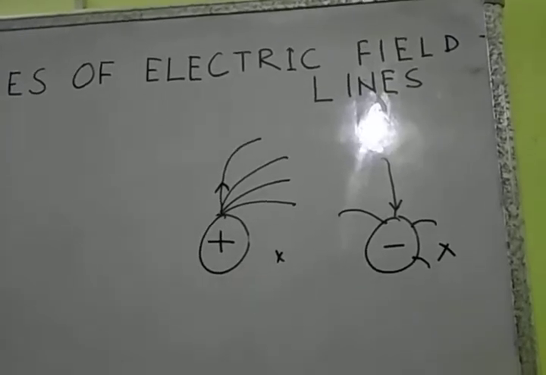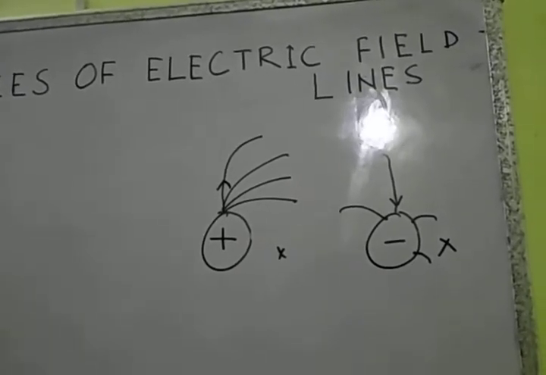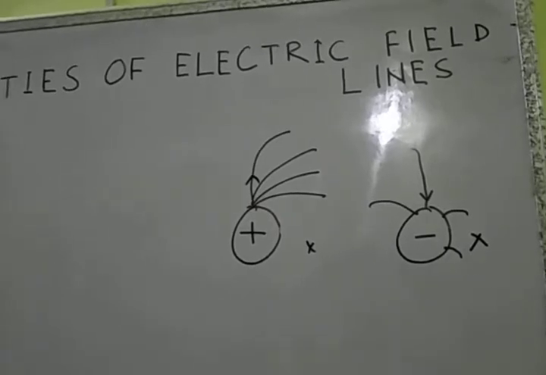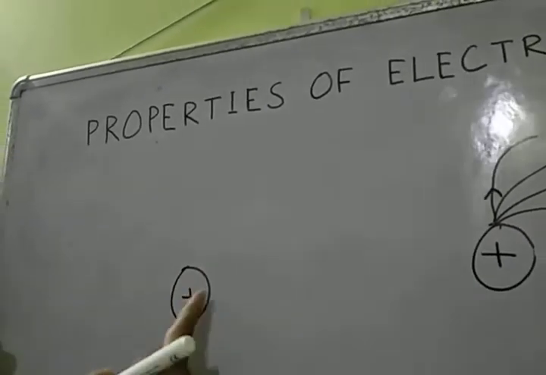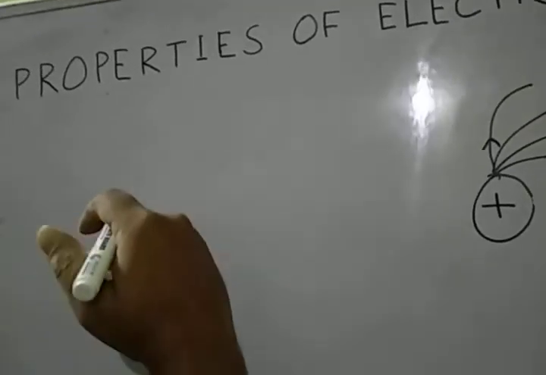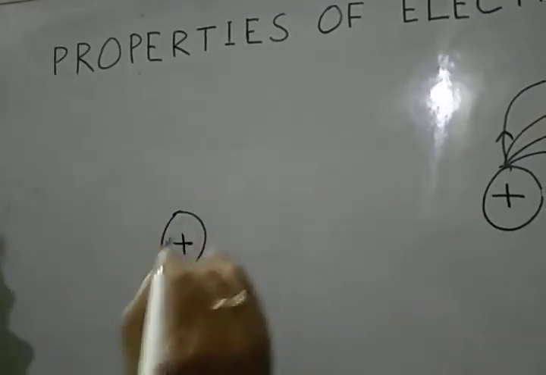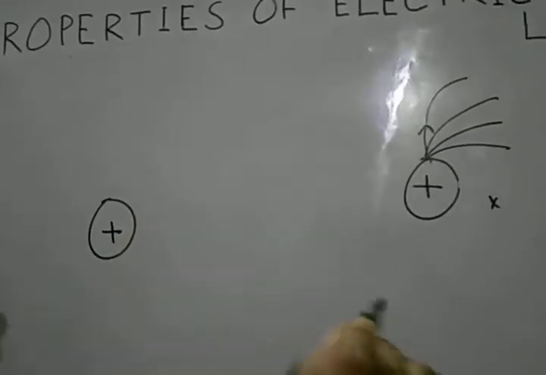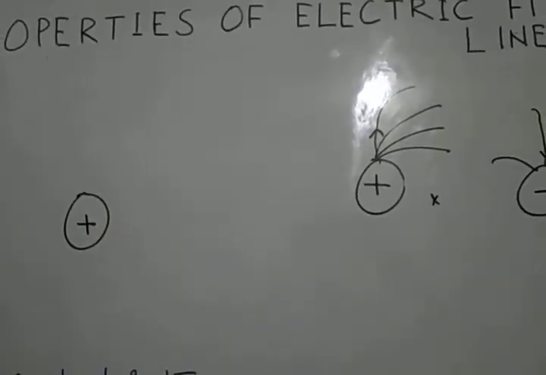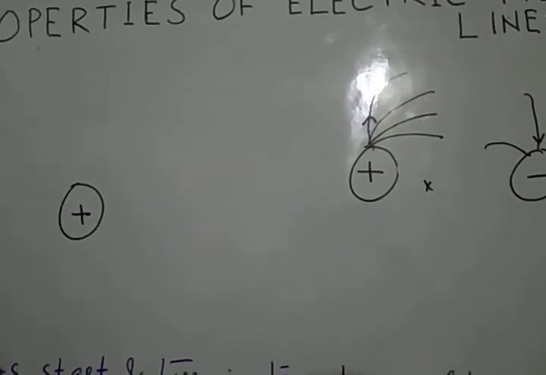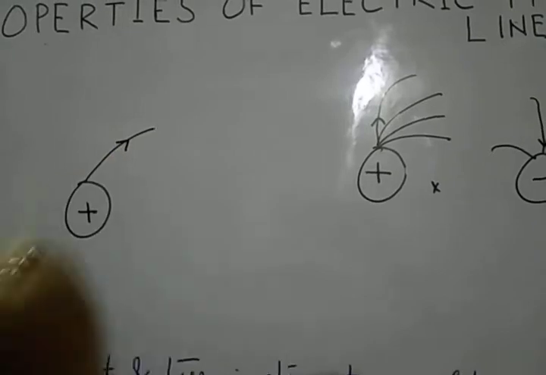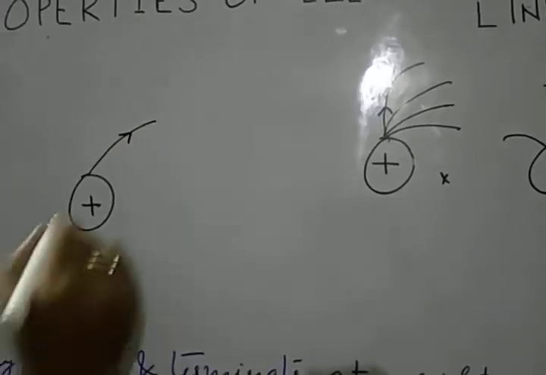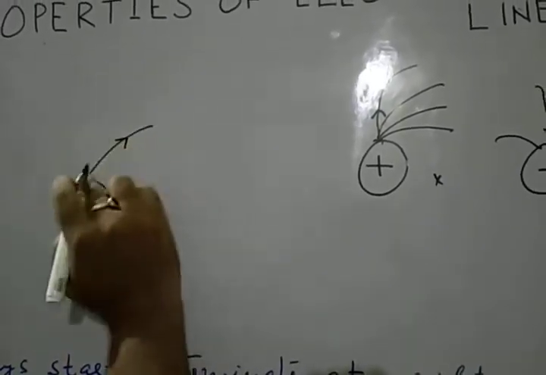We are interested here to study the reasons behind these properties. Say here is a positive charge, and field lines will be starting from positive. Let us assume they do not start at right angle. That means let us assume the reverse of this statement to be true. So suppose this is starting like this, so here there is a force along this point.